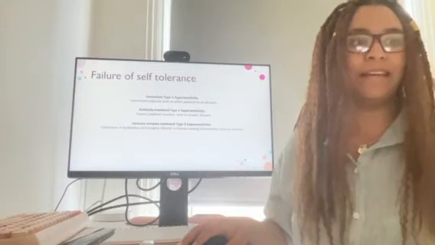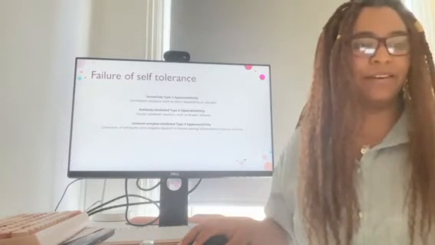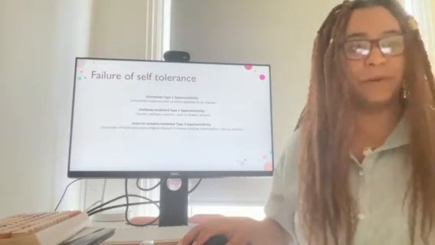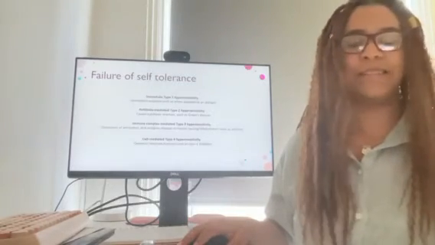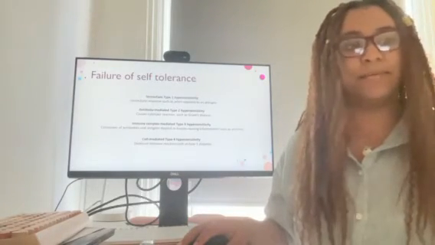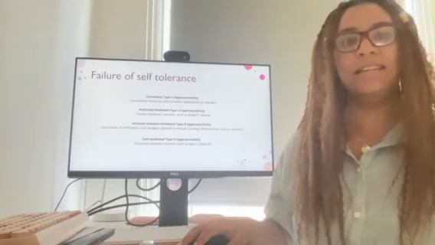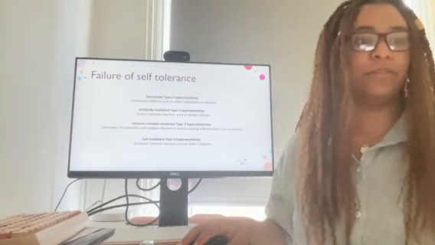Immune complex-mediated hypersensitivity, which occurs when antibodies bind to foreign particles, forming immune complexes that deposit in tissues and cause an inflammatory response, such as arthritis. And cell-mediated hypersensitivity, which is caused by T cells and macrophages activating and attacking the body's cells or tissues, such as type 1 diabetes. Self-tolerance failure can result in autoimmune diseases.